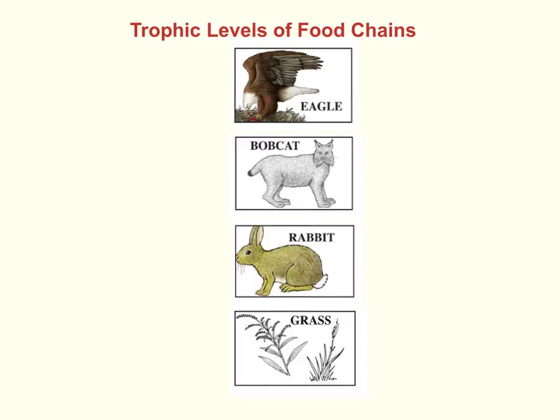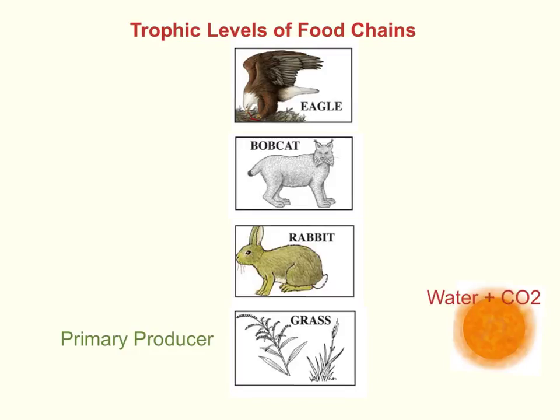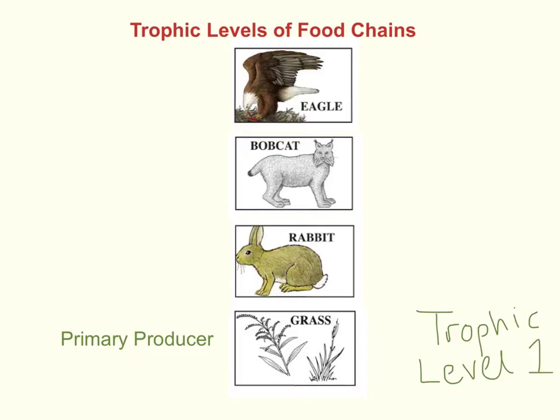The first level of the food chain is at the bottom, and that is the grass. And grass is known as a primary producer because it can produce its own food. It uses the sun's energy to turn water and carbon dioxide into food, producing oxygen, which helps us live. This process is known as photosynthesis. The primary producers are at trophic level number 1.